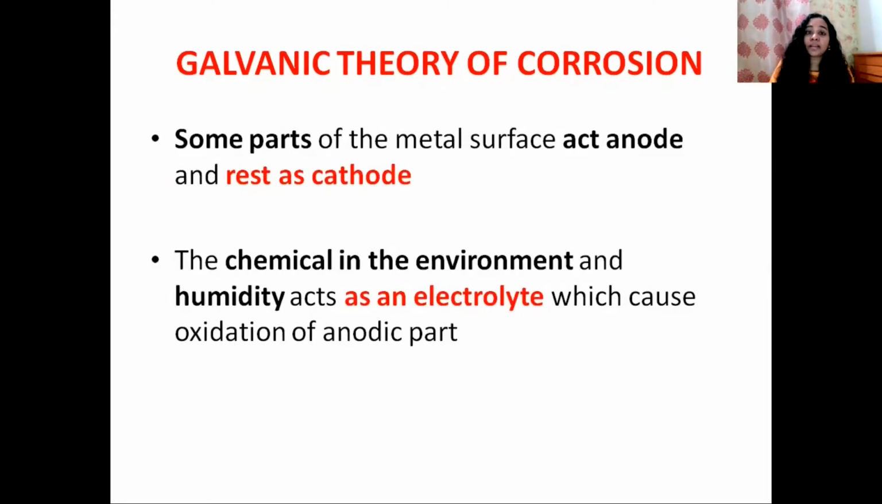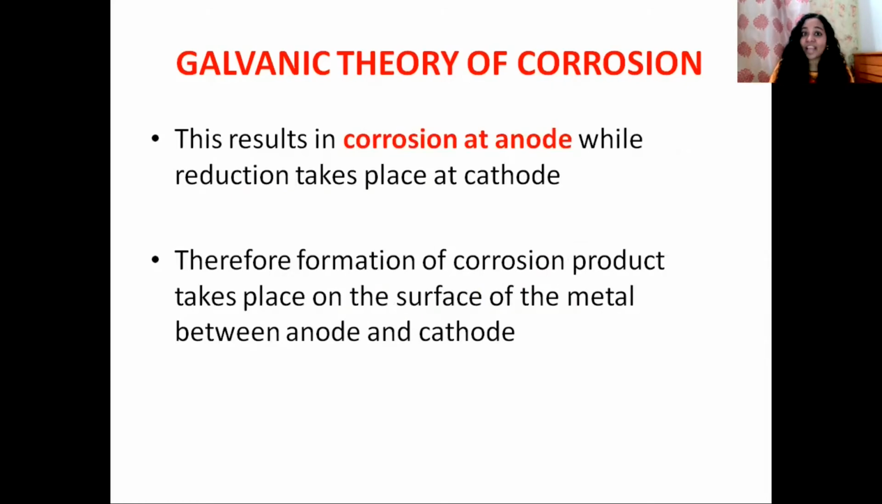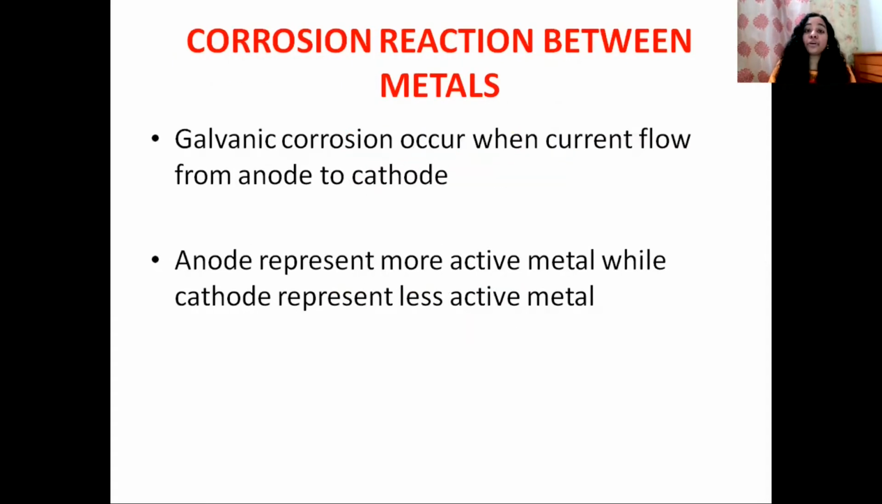A single metal may contain both anodic and cathodic areas. The chemicals present in the environment or the humidity of the atmosphere act as electrolyte, which causes the oxidation of the anodic part. That oxidation results in corrosion at the anode, while reduction takes place at the cathode. Therefore, formation of corrosion products takes place on the surface of the metal between the anodic and cathodic regions. Galvanic corrosion occurs when current flows from anode to cathode. The anode represents the more active metal while the cathode represents the less active metal.